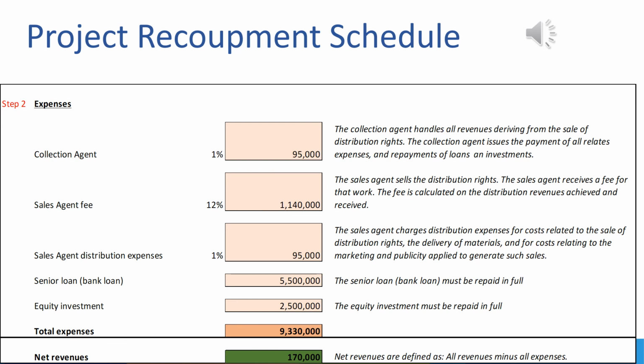So now if you look at all these expenses, you notice that you're not paying back the $2 million that you received from the incentive lender. Remember? Well, that's because it's a non-recoupable finance source. You do not have to pay this back, which is great. So now you don't have to pay it back, and you're actually making a profit of $170,000. That is your net revenues, and that's your profit on this movie.